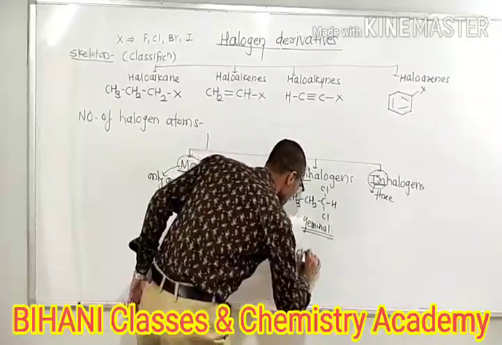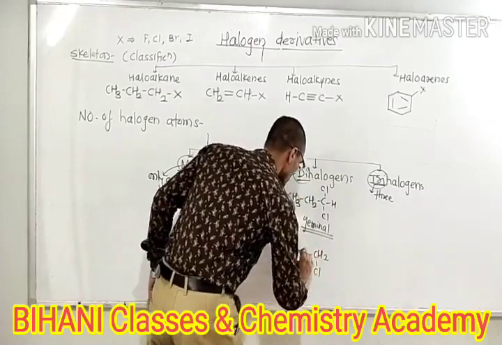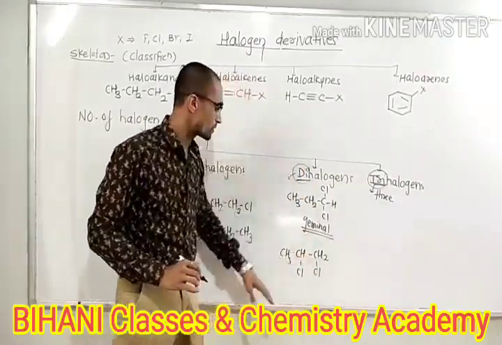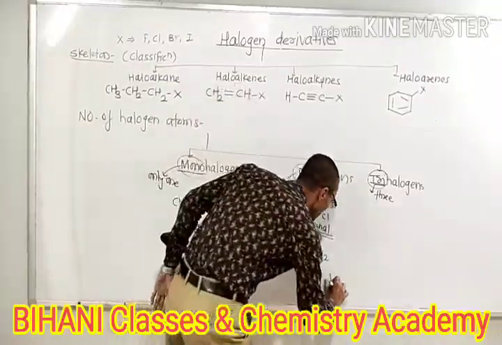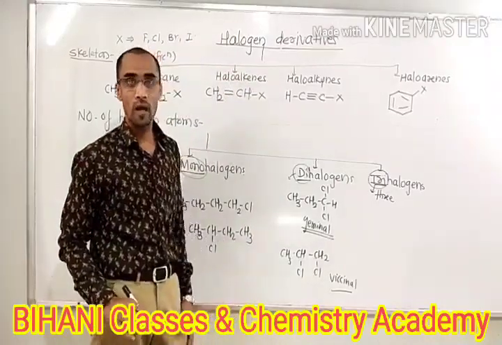CH2Cl, CH2Cl. Or propane we have taken and we have to replace the hydrogen from adjacent carbons, so it becomes the vicinal dihalide. Vicinal. These are the dihalides.